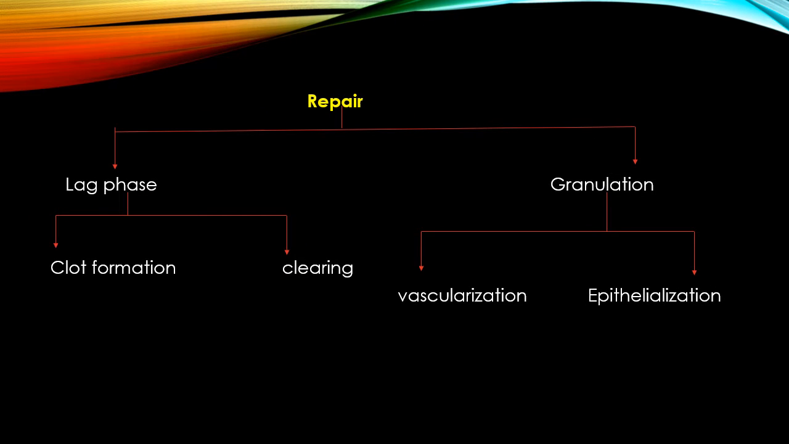Repair is divided into two phases. The first one is the lag phase and the second one is granulation. After completion of the lag phase, the granulation phase starts. The lag phase has two parts: the first is clot formation and the second is clearing. After the clearing, the granulation process starts, and granulation has vascularization and epithelialization.